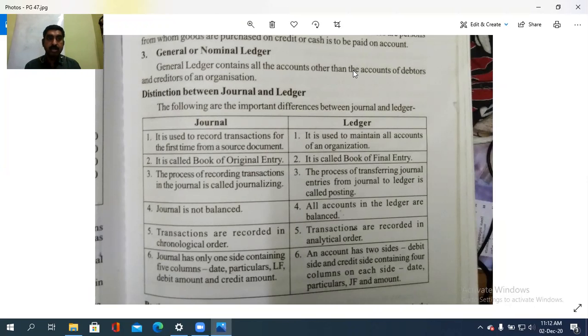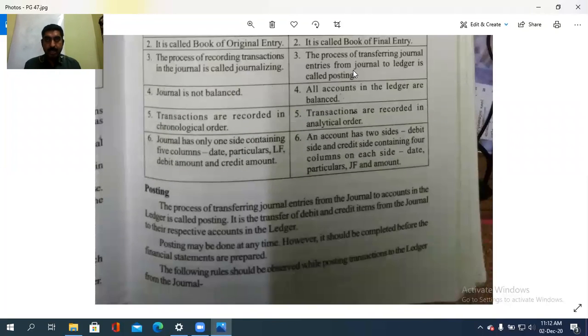While ledger accounts have 2 sides, debit side and credit side, having date, particulars, journal folio and amount columns on both the sides. So these are the differences. So hope you understood what are the differences between a journal and a ledger.